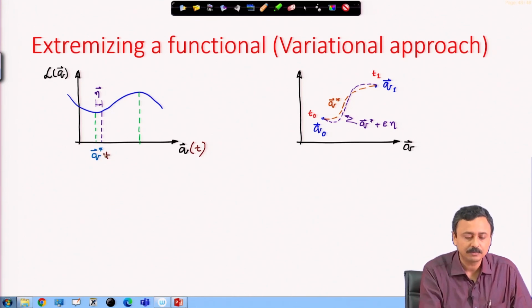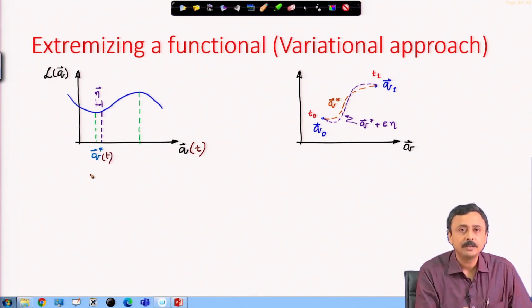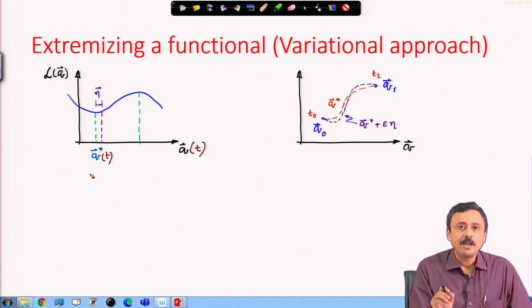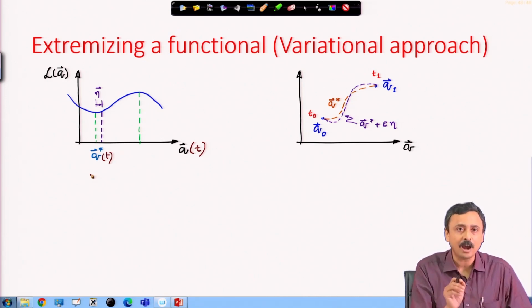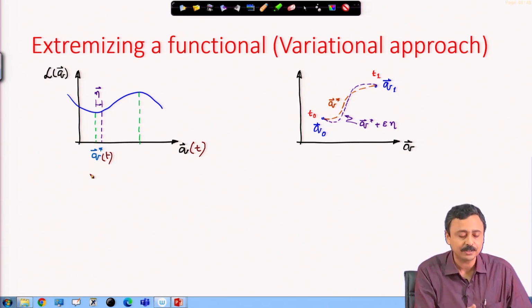Every point on the horizontal axis represents a variation or motion, or the evolution of the generalized coordinates as functions of time. This is a little hard to imagine at first, but with a little stretch of imagination you should be able to visualize that every point on the horizontal axis is actually a time function, a vector time function.